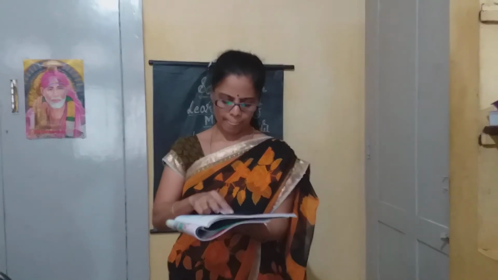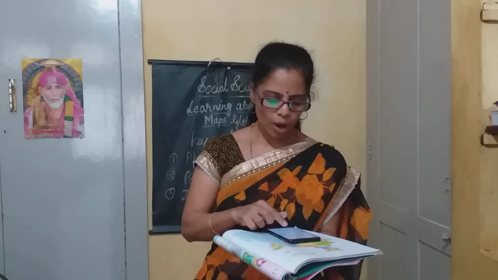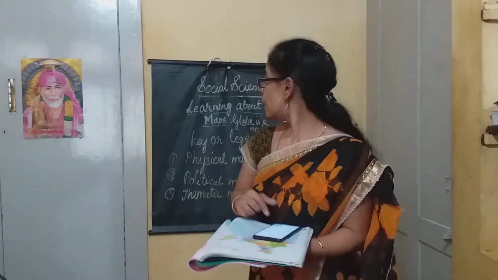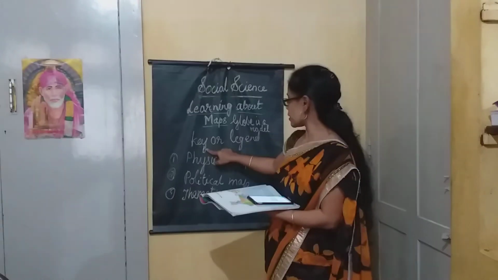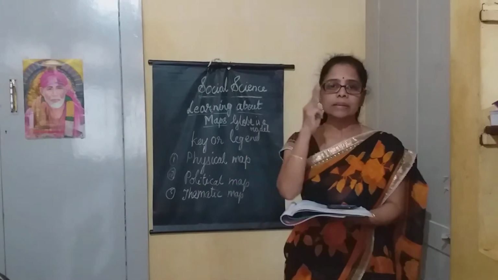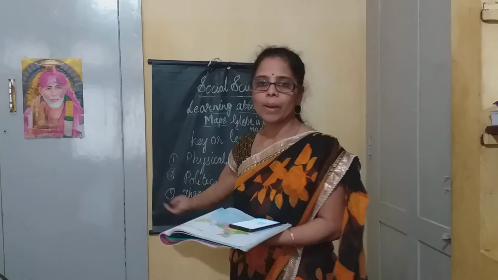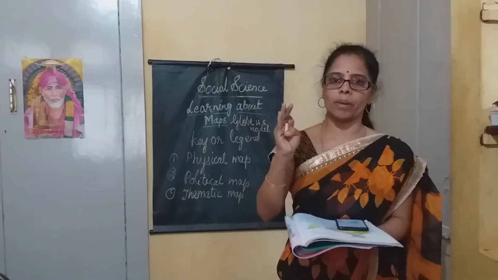Now, I'll just have a recap. This is how maps are very, very useful. Learning about maps, which have a key or a legend. There are three types of maps. One is physical map, the other one is political map, and the third one is thematic map.